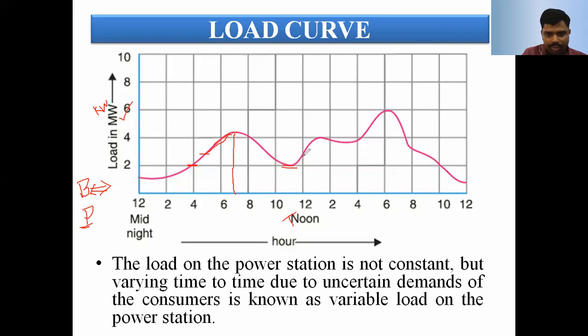And in the afternoon, a few members come back and use the TV or some appliances. Again, the load is slightly increased. And at 4 o'clock, they return home, and up to 8 p.m. at night, the load is increased because all the consumers are at home. They are using n number of appliances.